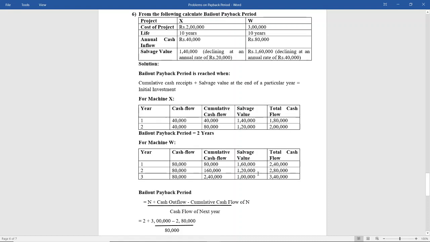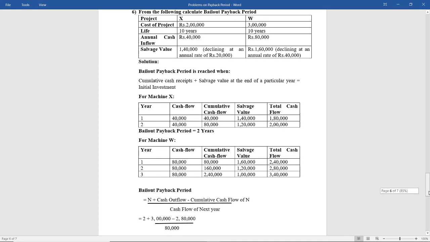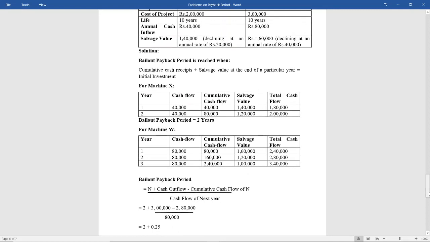Sorry, there is a mistake here. It should be 1,80,000 here. So I'll make a change. It should be 1,80,000 here. And then what is your total cash flow? It is nothing but 80,000 plus 1,60,000, and then 1,60,000 plus 1,20,000, and 3,40,000 plus... it has to be 1,20,000 minus 1,00,000.